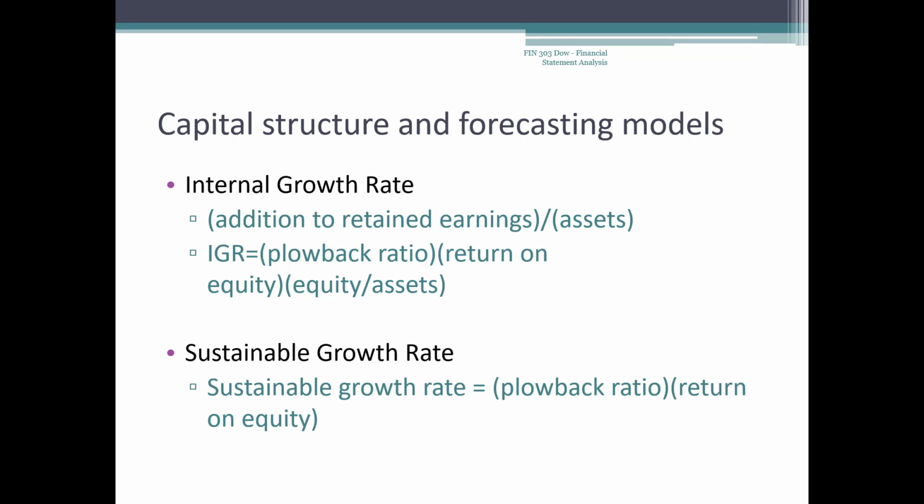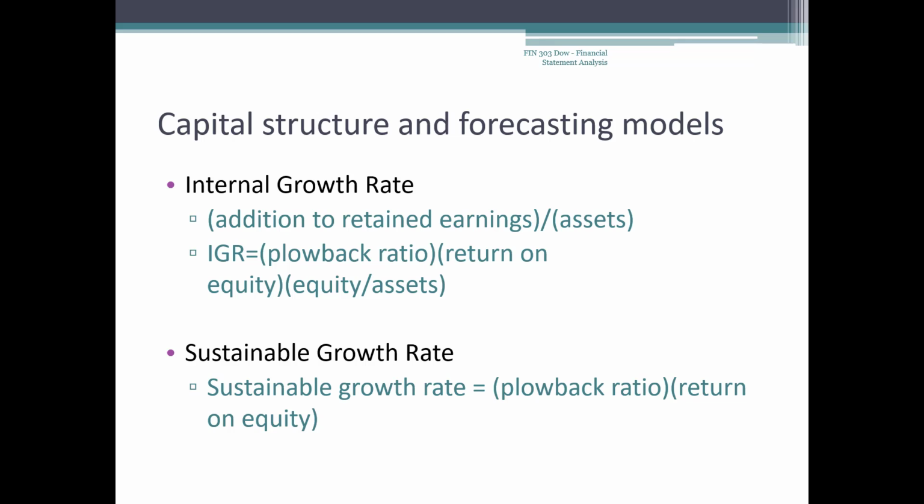A similar measure is the sustainable growth rate. Like the internal growth rate, it assumes that all equity investment comes from retained earnings. But unlike the internal growth rate, it assumes that we increase debt proportionately with equity, so that the debt-to-equity ratio remains constant. Because of this, the sustainable growth rate will be higher than the internal growth rate for any company using debt.